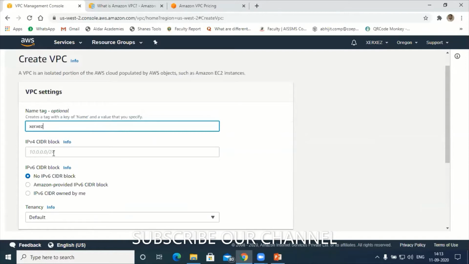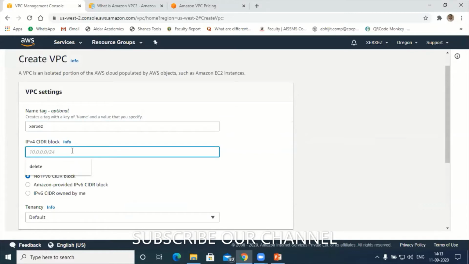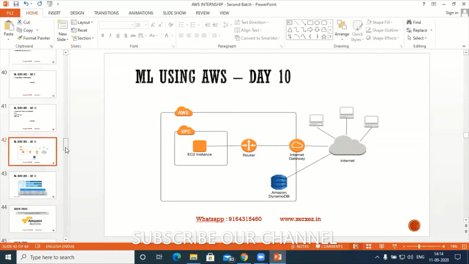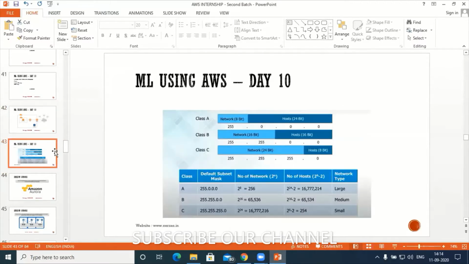Now next comes the IP addresses. The IPv4 option is available, as well as IPv6. I will go with IPv4. While selecting IPv4, we have the classes here. Based upon the classes, we have to select the IP address for my VPC. Understood? I think you guys are familiar with the classes of IP addresses. There are A, B, C, D, E, I think 6 classes.